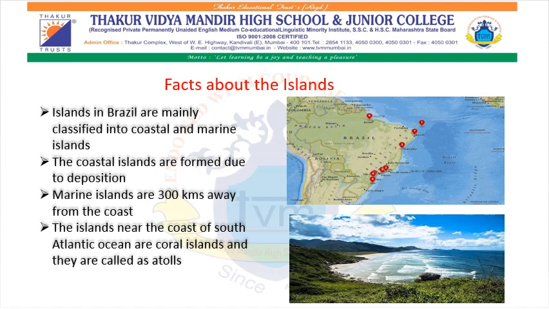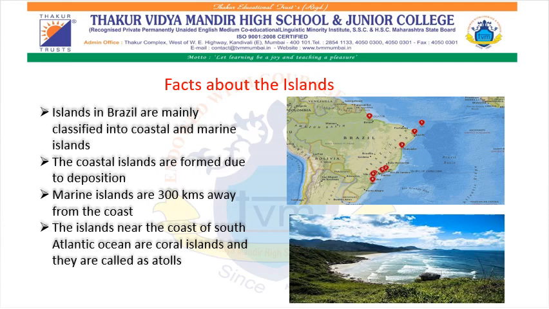Marine islands were a part of the mainland and they are more than 300 kilometers away from the mainland in the Atlantic Ocean. These islands are mostly rocky and they are the tops of submerged mountains, that is, they have been formed by mountain tops. The islands near the coast of the South Atlantic Ocean are coral islands and they are also called atoll islands.